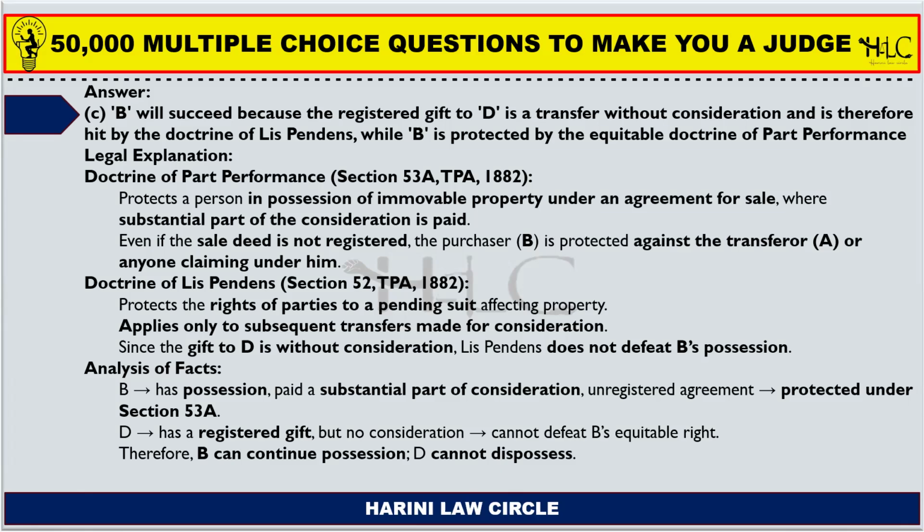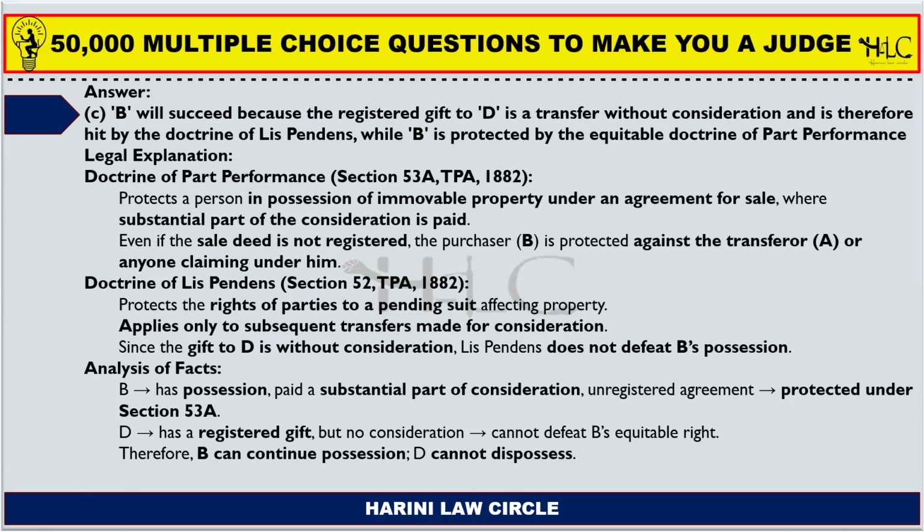Next one, the doctrine of lis pendens, which protects the right of parties when a suit is pending in another court. You cannot transfer property during a pending suit. But here there is a transfer of the property while the suit is pending. So it does not defeat B's possession, right?